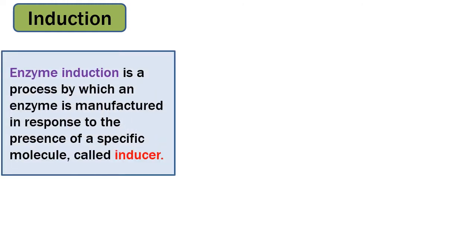Another way we can control the quantity of enzyme is by the process of induction. This is done at the level of genes. Enzyme induction is a process by which an enzyme is manufactured in response to the presence of a specific molecule called an inducer.